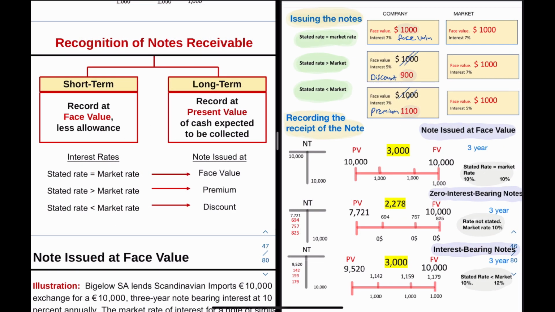Then we have the recognition of note receivable. We record the note receivable at its face value if it's for a short time. Usually we ignore the time value of money because the change is not material, so we don't consider that difference. But if the note is long term, we usually consider the time value of money and record it at present value.